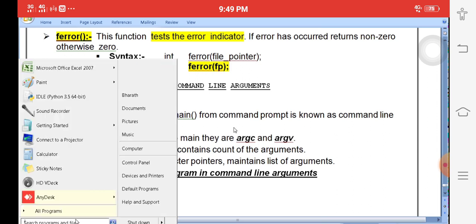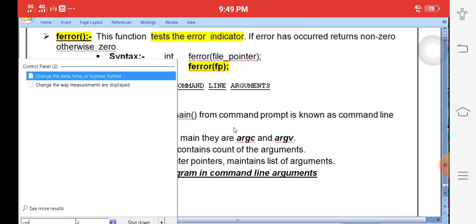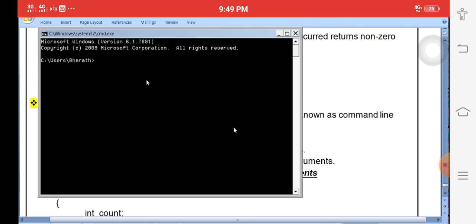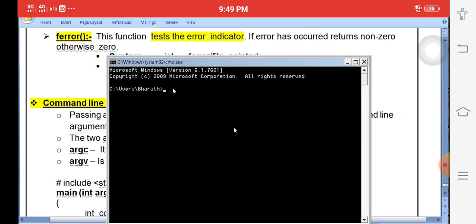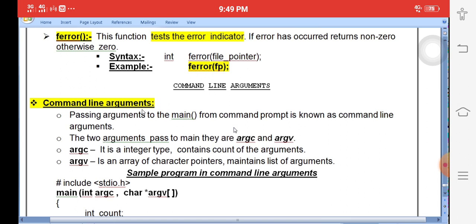Type CMD. What is the meaning of CMD? It means command. Then we will get the command prompt. Once you click it, it is called the command prompt. We will give some commands here. This is called a command prompt. So how to use command line arguments? Command line arguments is an important question.